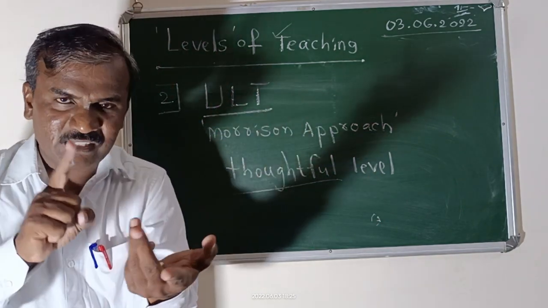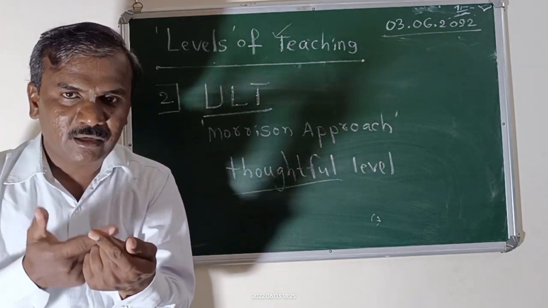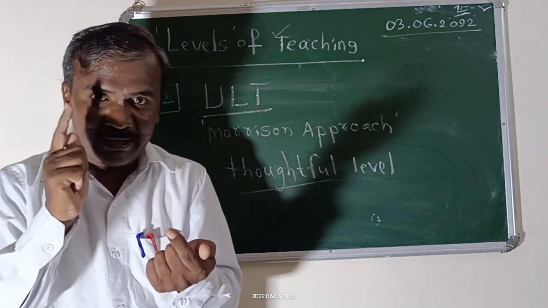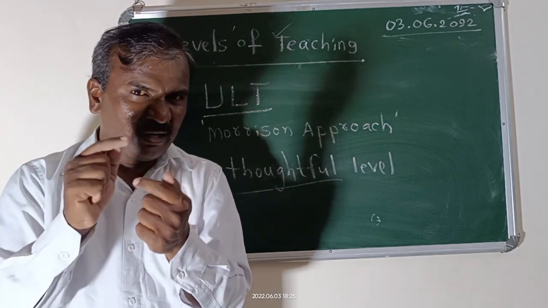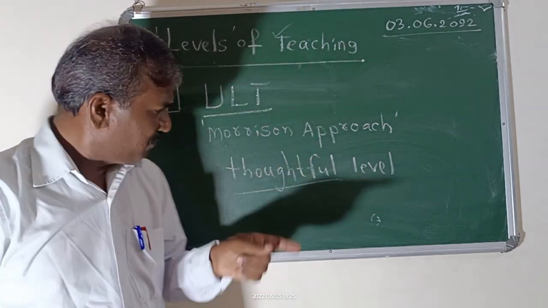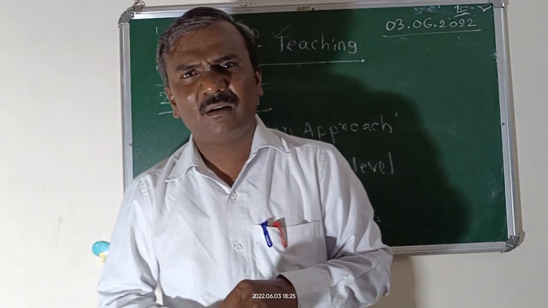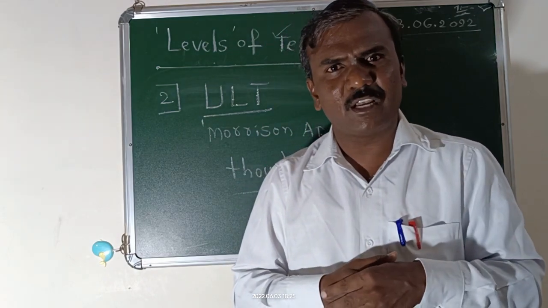Understanding level is known as the second level. It is known as the thoughtful level. It is known as the model of Morrison. And this approach, this level of teaching, please remember, thoughtful, we are using in the classroom. Teachers are using it in the classroom.